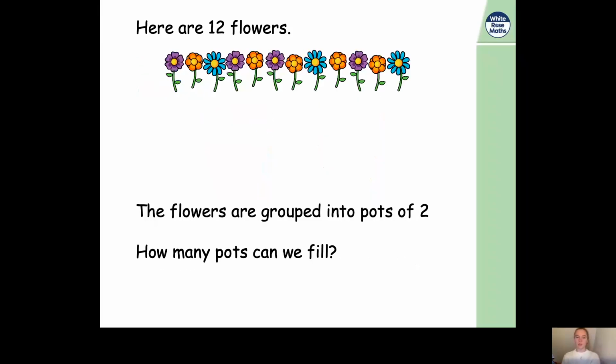Okay, what about the second part of the question? Well, this time we had 12 flowers, didn't we? And we don't know how many pots there are going to be, but we know that there needs to be 2 flowers in each pot.